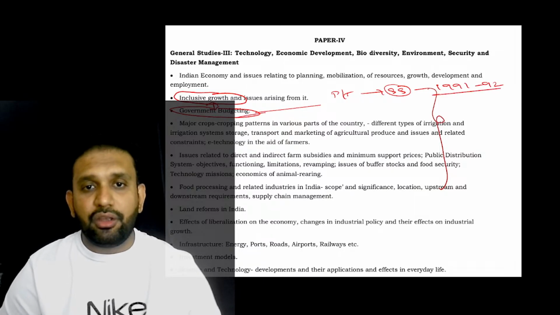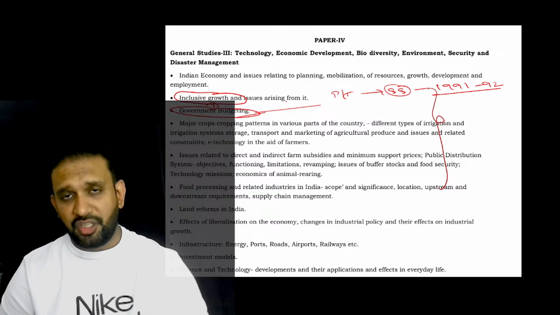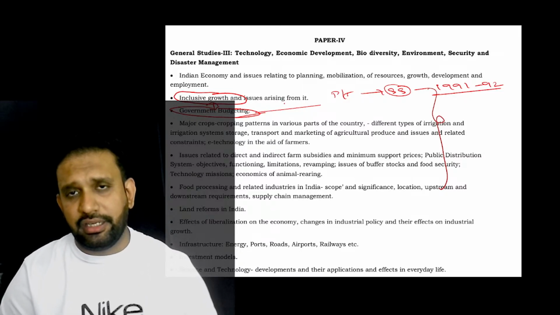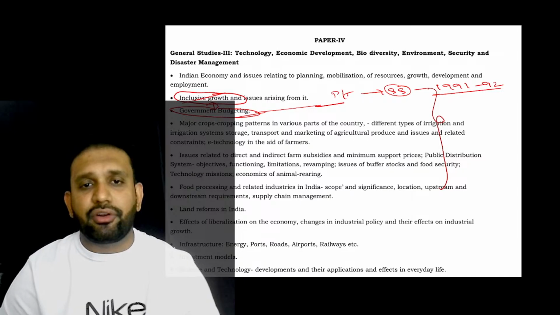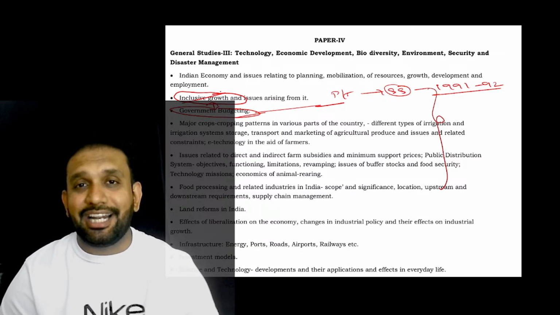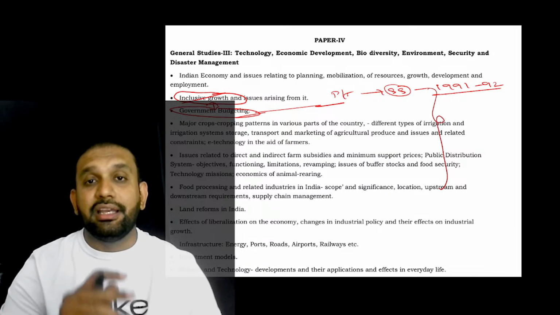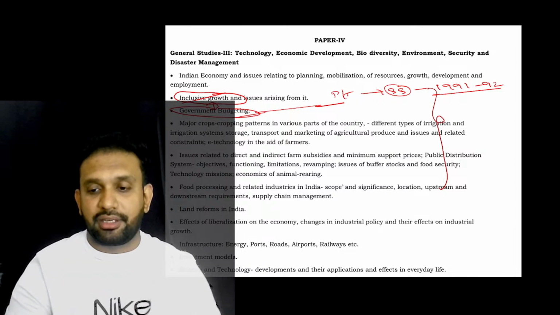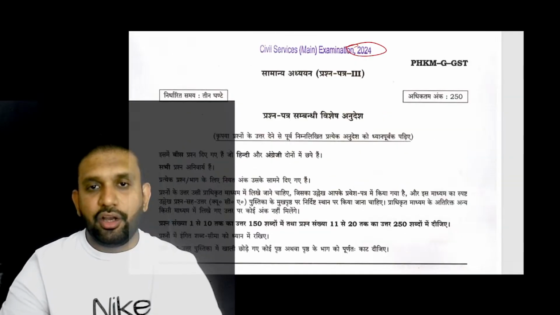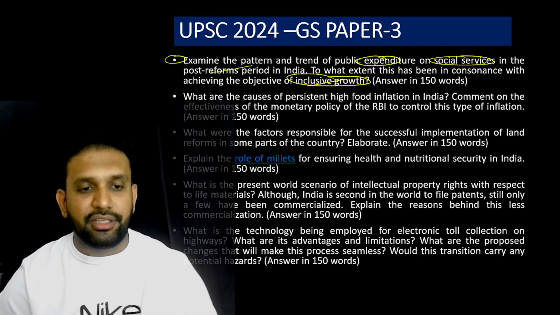So from the government budgeting, how much is spent in various years, you have to try the trends, then you have to try the inclusive growth. So exactly what is there in the syllabus was asked in the examination. There is nothing out of syllabus that has come. This is one point. Now let us examine the second one.